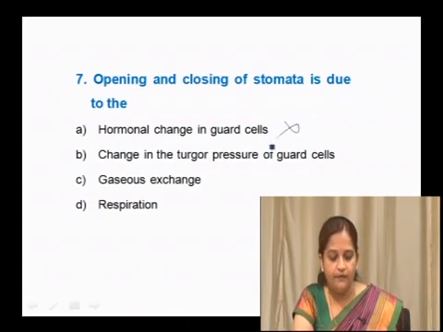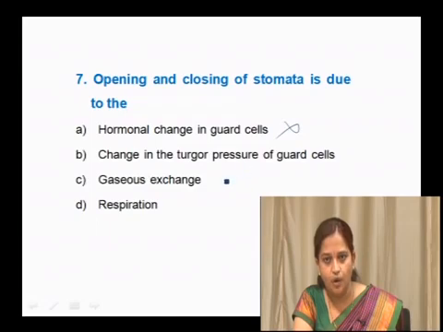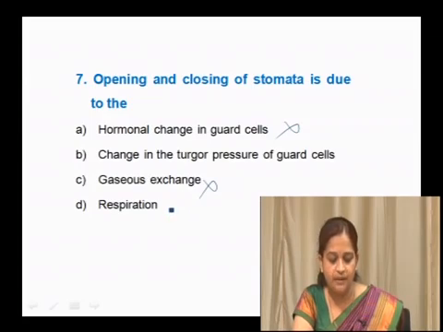And of course, gaseous exchange takes place through stomata, that is, carbon dioxide gets inside and oxygen comes out through this stomata only, but carbon dioxide or oxygen is not responsible for the opening and closing of the stomata. Is respiration responsible for the opening and closing of the stomata? No, it is also not responsible.